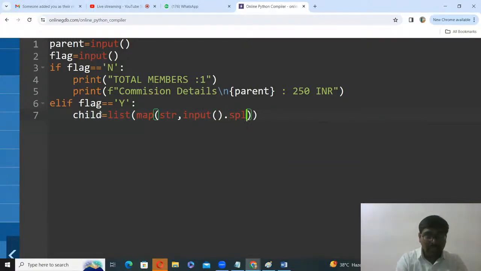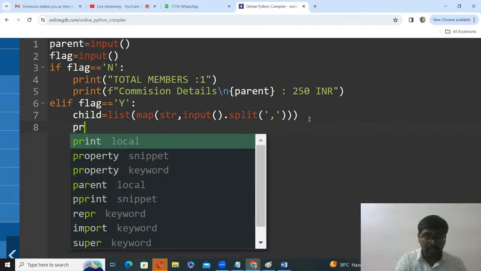dot split comma. So in the question only they are given the list of elements are separated by comma. Now child is a list. Now child is a list which consists of all the children value.